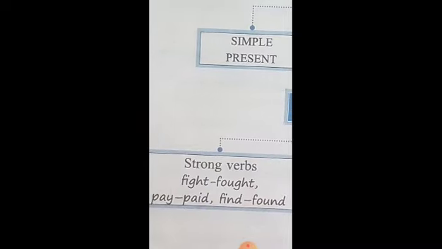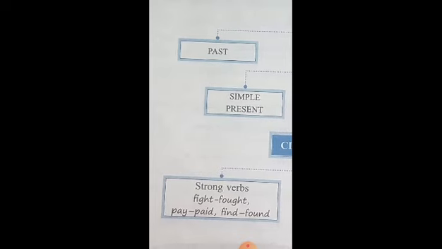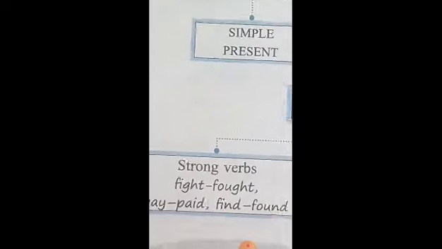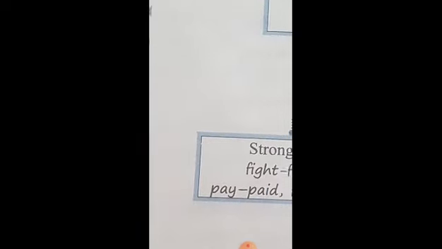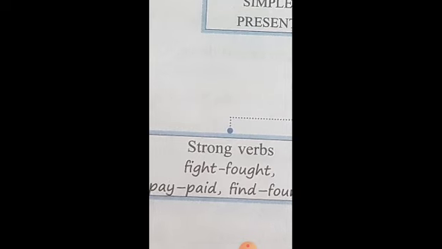Whereas, when we talk about the other kind of verbs, those are strong verbs. So, what are strong verbs? Strong verbs or irregular verbs are verbs which form their past tense by merely changing the vowel in the present tense. Let us take a few examples. A word like fight, F-I-G-H-T. We do not add d or ed.